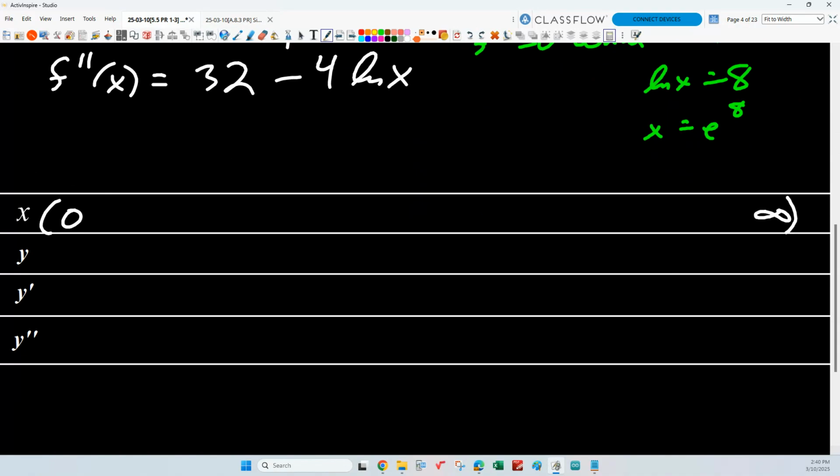So out here we've got this big number e to the 9th, which is a 0 of the first derivative, so it's a horizontal tangent. And is e to the 8th greater than or less than e to the 9th? Gotta be less than, right? How much less? It's a factor of e less, isn't it? Yeah. So what should we do?